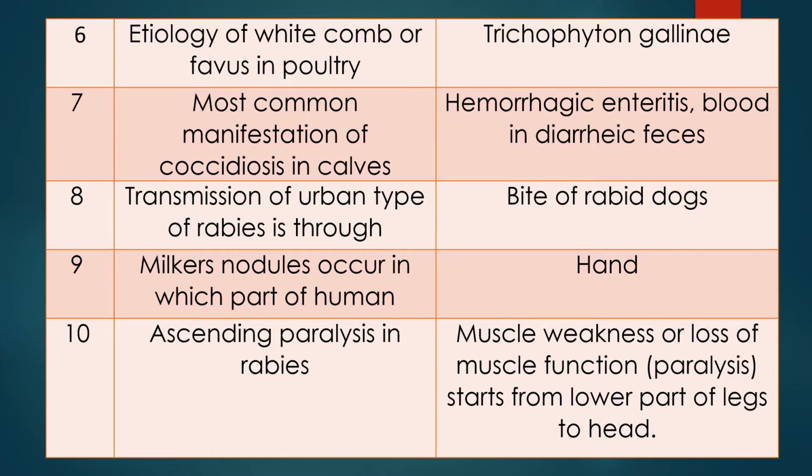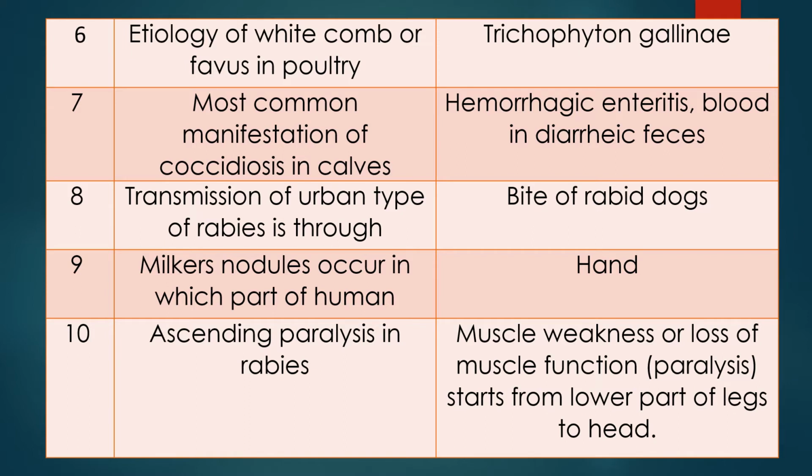Question 9. Milker's nodules occur in which part of the human? Answer is, Milker's nodules occur on the hand of the human being. That is because of transmission of pox from animal to man. While milking, the human will get the infection from the udder.